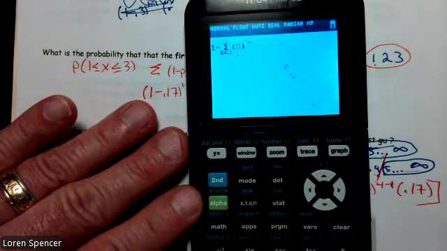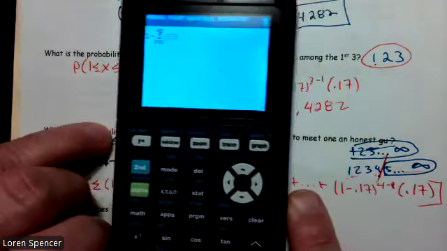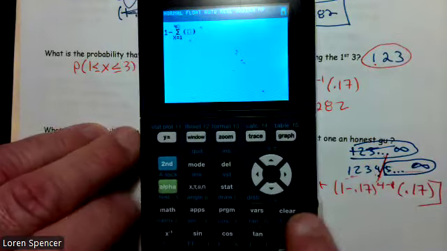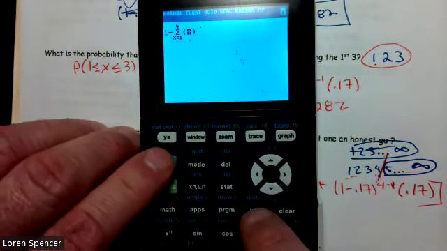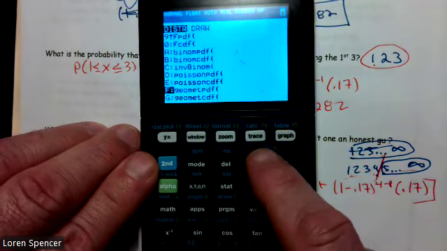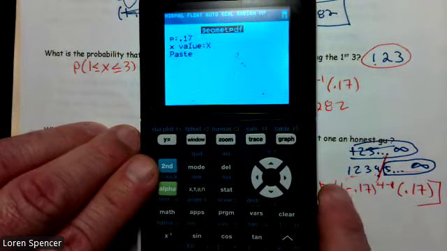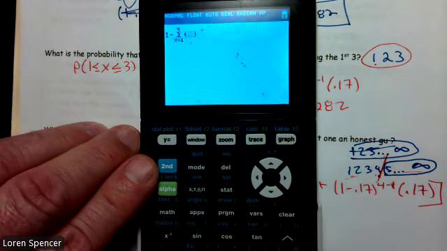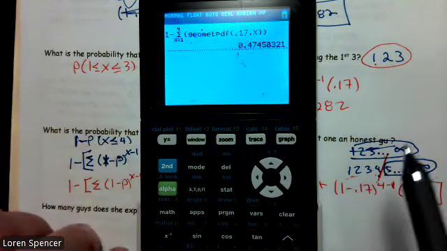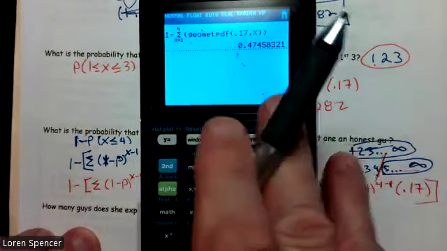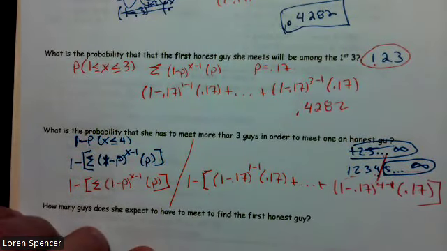The lowest value we had was 1. The next value we had was 4. That was the highest value that was left off. Second vars, geometric PDF, probability is 0.17, and x stays x. So that's 0.4745, our answer.